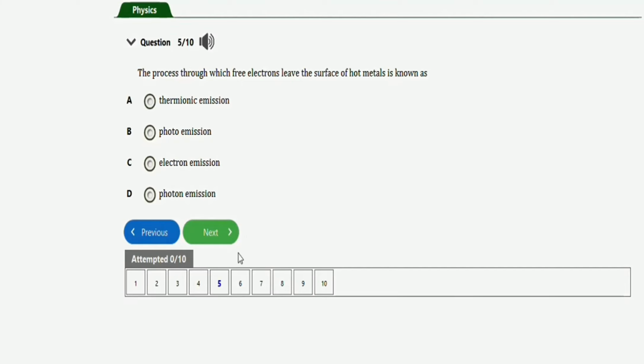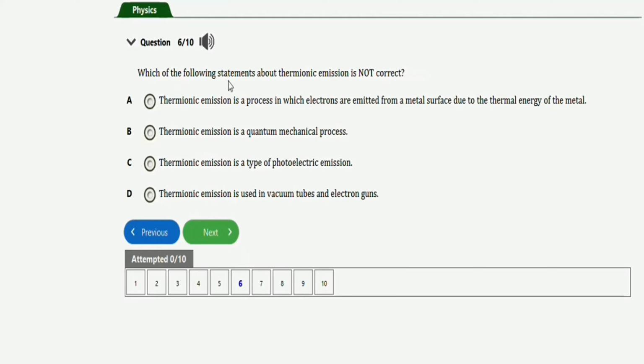Alright, next repeated question will be this one. It says, which of the following statements about thermionic emission is not correct? Thermionic emission is a process in which electrons are emitted from a metal surface due to thermal energy of the metal. Thermionic emission is a quantum mechanical process. Thermionic emission is a type of photoelectric effect.